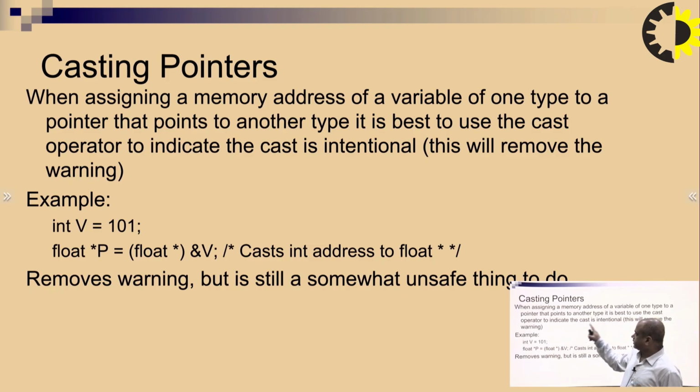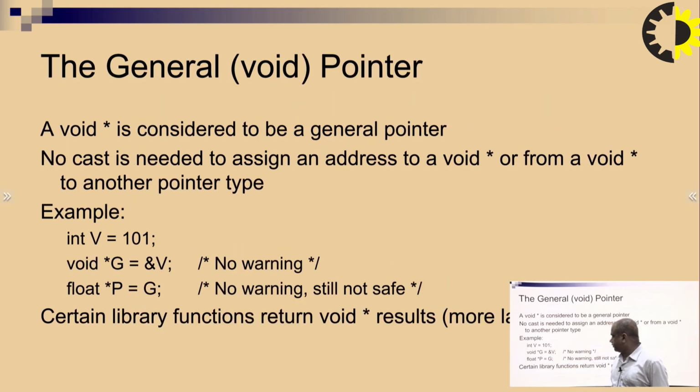So when assigning a memory address to a pointer of one type that points to another type, it is best to use the cast operator. So cast means the type of casting we are going to do, and this casting will be performed here.